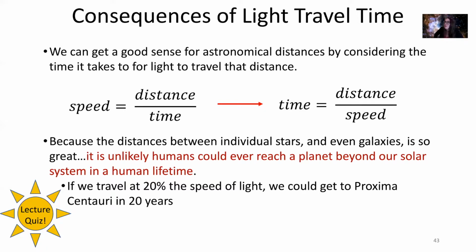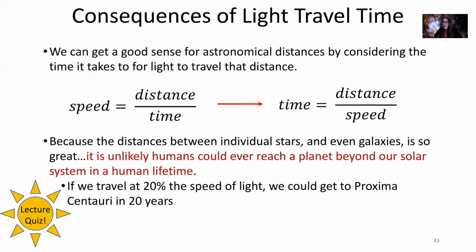Now, even if we travel at 20% the speed of light, we could get to Proxima Centauri, which is the nearest star to us, in about 20 years. Now, the cool thing about the distances between things is that often we refer to the distances between stars in units of light years. So 1 light year is the distance that light can travel in 1 year. And so if I tell you that a star is 8 light years away from us, it also means that it took light 8 years to leave that star to reach us.